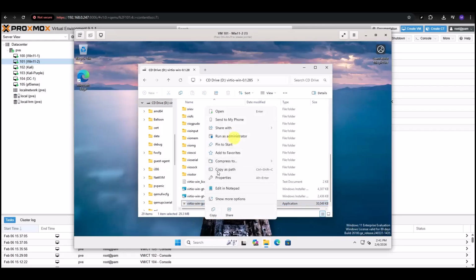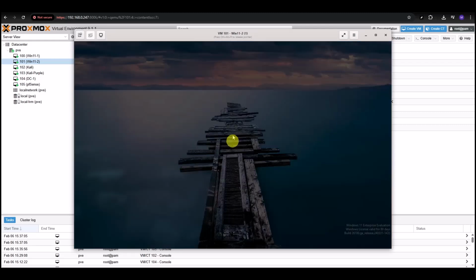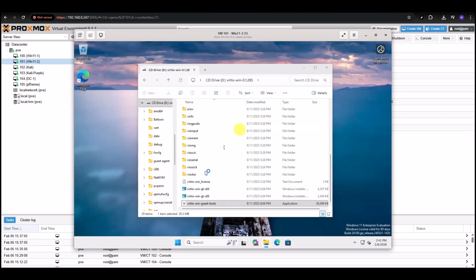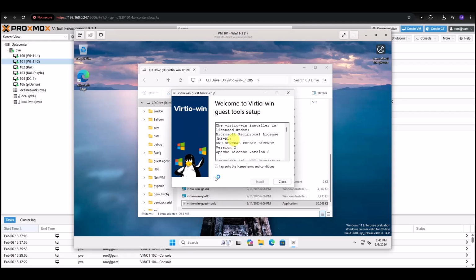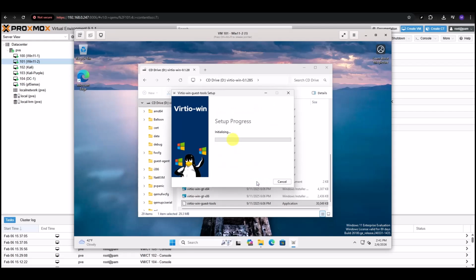You can right click it and run as administrator, or you can double click it and you'll just be asked to run it as administrator. Go ahead and click your terms and agreements and select install. And it'll take a minute or so to finish that install.